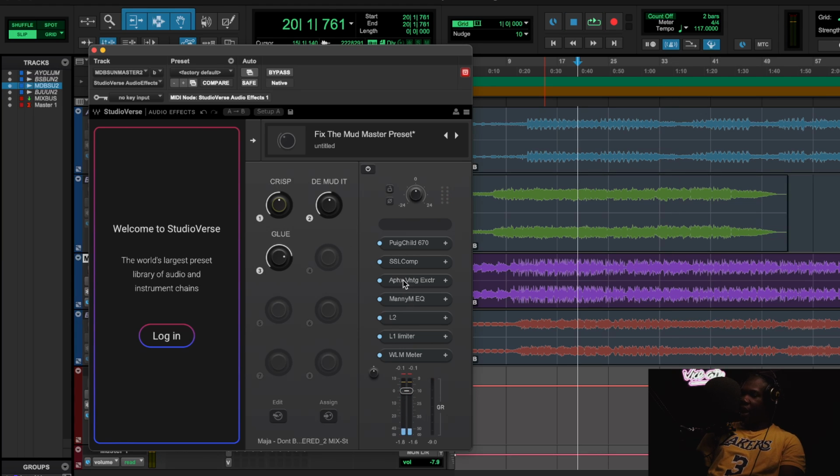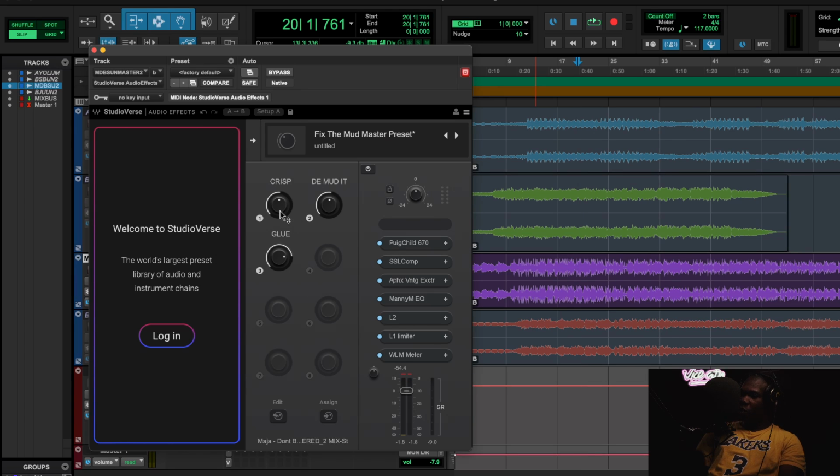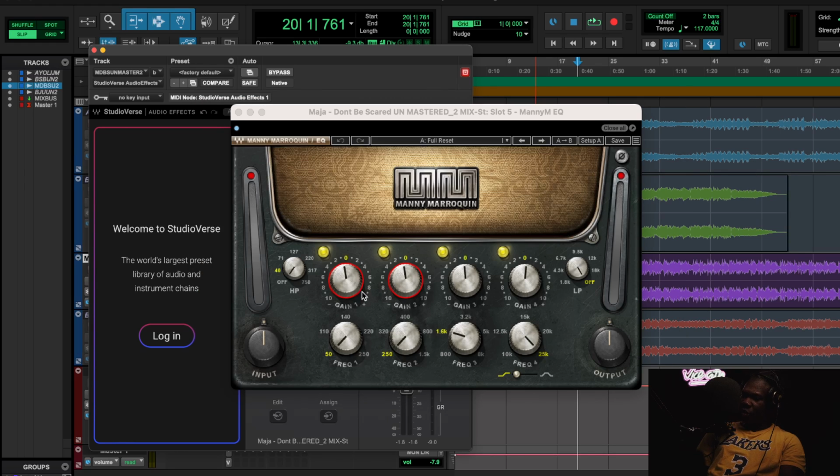All right, after that we have the Aphex Vintage Aural Exciter, just taking advantage of the parallel mix, which is linked right here. The glue controls the threshold on the SSL, and then the last thing is the D-Mud, which I think is just two shelves and two bell filters that I have on the Maag EQ. I love the Maag EQ for mastering.